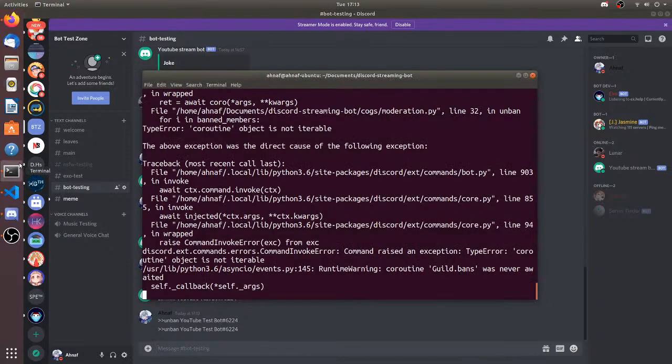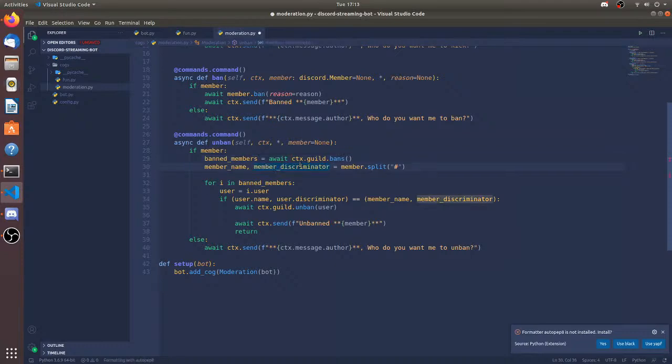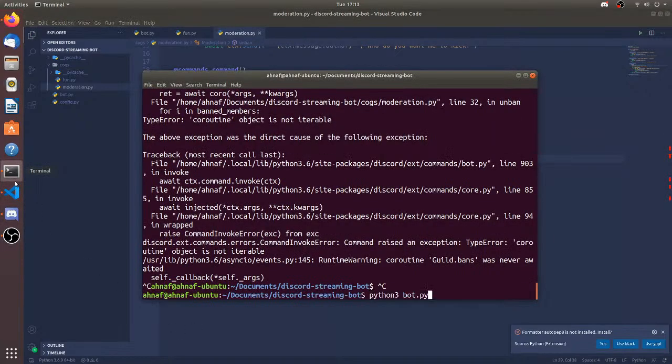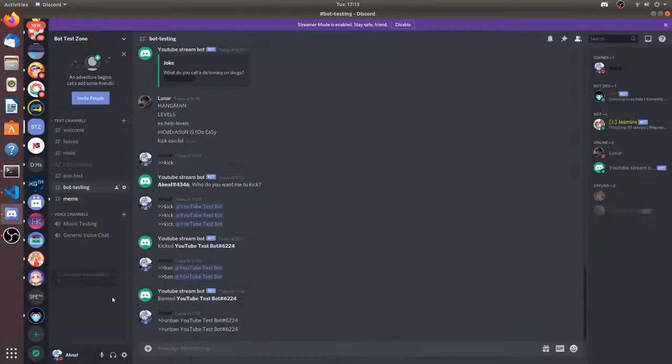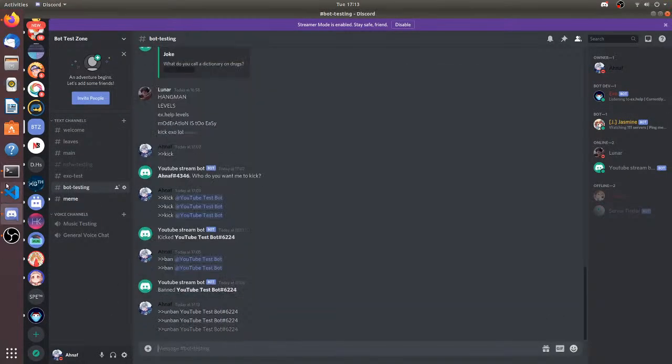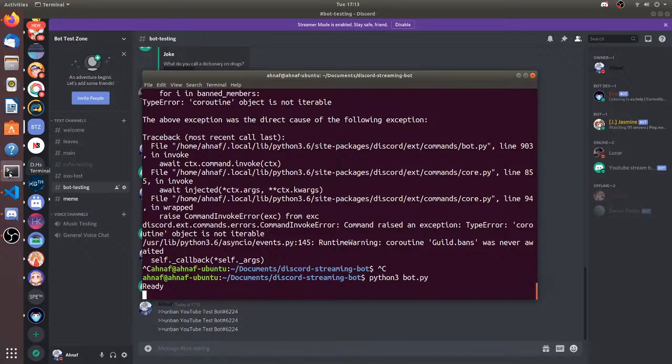Try to unban. The heck, I awaited it. I awaited it. I forgot to save the code. Oh my shit. Let's unban it. I guess I've saved the code. Did the unban work?